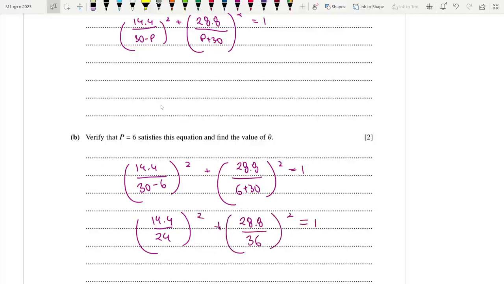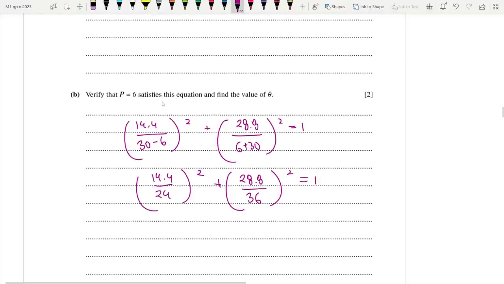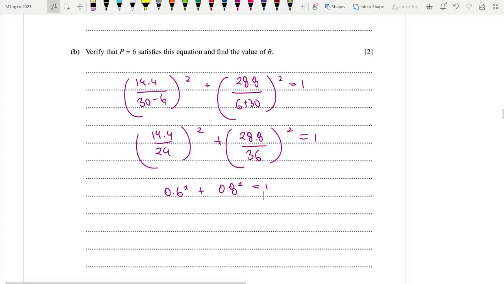Let's check. 14.4 divided by 24, which is 0.6, whole square, plus 28.8 divided by 36, which is 0.8, whole square. So 0.8 whole square plus 0.6 whole square is in fact equal to 1. It's verified. Okay, which is 0.36 plus 0.64 is equal to 1.